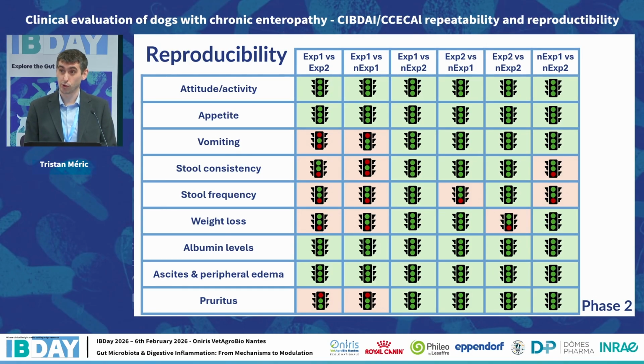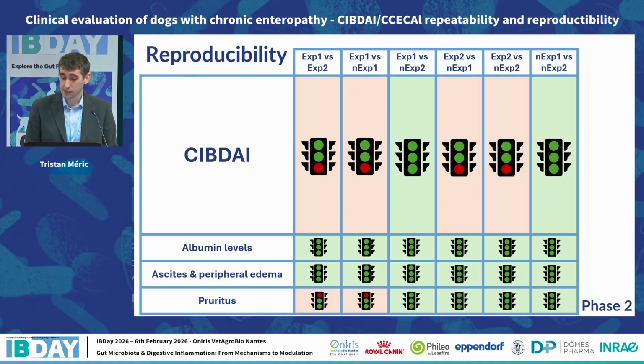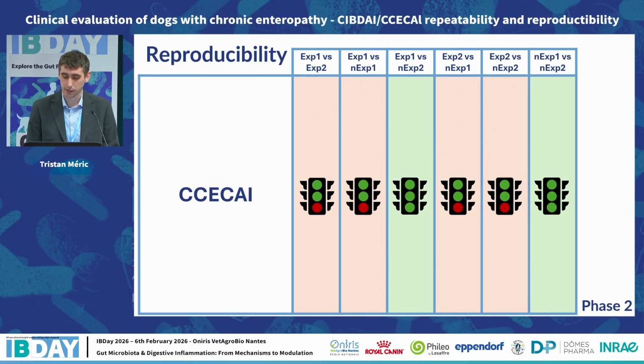Let's now have a look at the reproducibility results. We had 6 pairs of evaluators assessed here. And what you can see is that for vomiting, stool consistency, stool frequency, weight loss, but also pruritus, at least 2 out of the 6 pairs of evaluators were not reproducible. These discrepancies led the CIBDI to be not reproducible for 4 out of 6 pairs of evaluators, and it was the same for the CCAI.